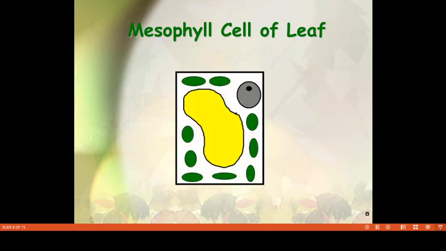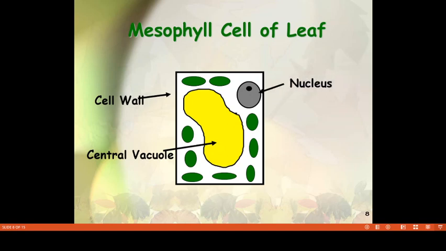Now, mesophyll cells. A mesophyll cell is one kind of parenchymatous cell, mainly found between the lower and upper epidermis of the lamina. That is the main site of photosynthesis.